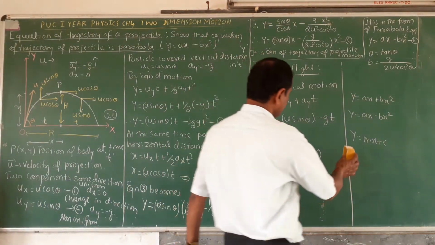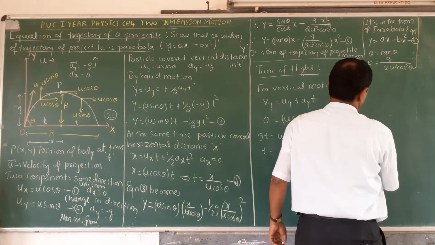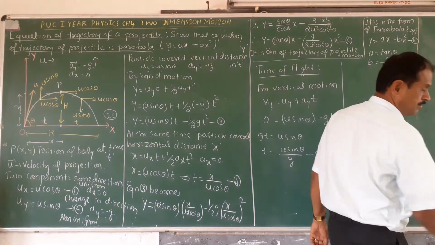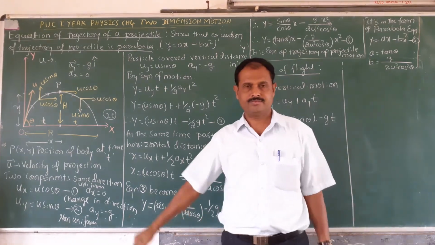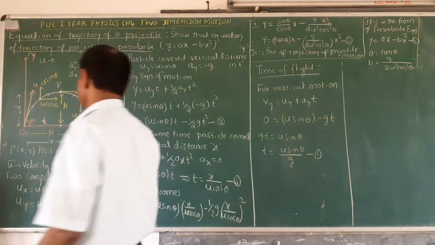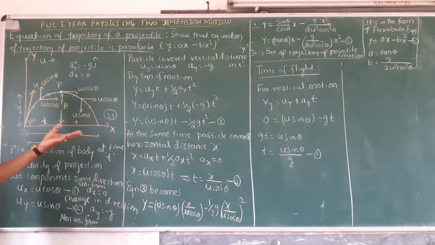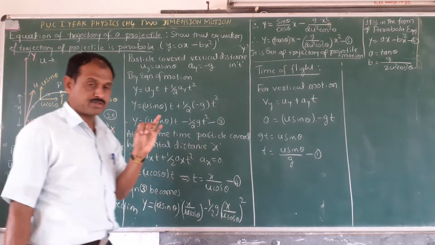Now, there are 3 important equations. What are the equations? Equation for time of flight, equation for the height of the projectile, equation for the range of the projectile.